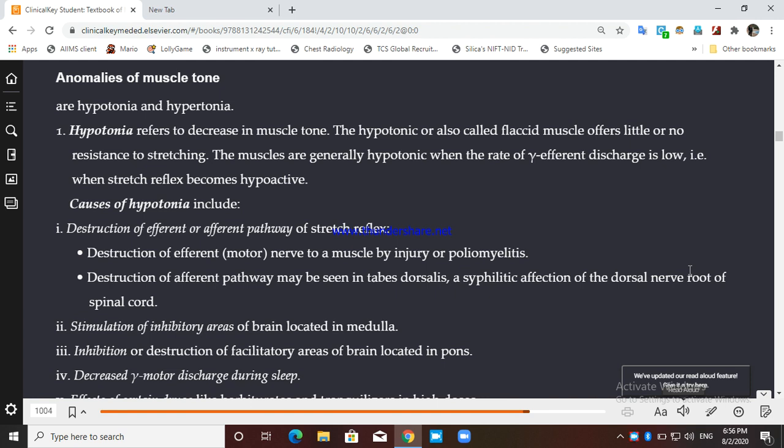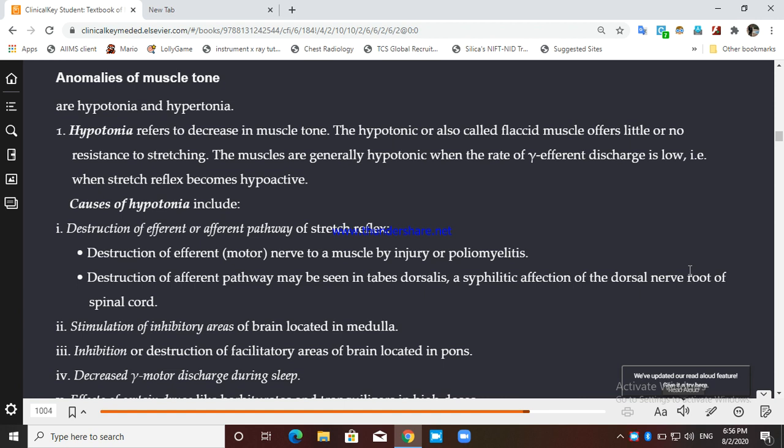Okay, the muscles are generally hypotonic when the rate of gamma efferent discharge is low. So when the gamma efferent discharge is low, there is less tone, so hypotonia. If the gamma efferent discharge is more, there is more tone, hypertonia.